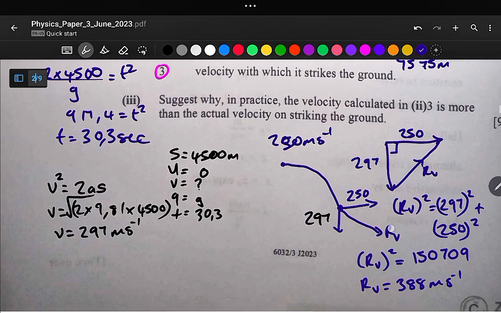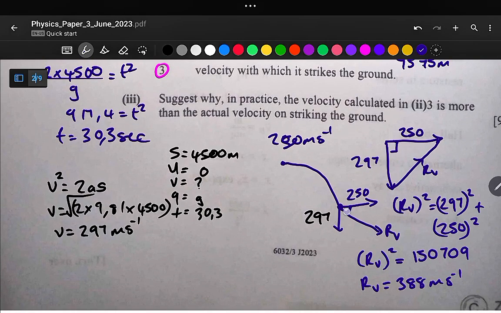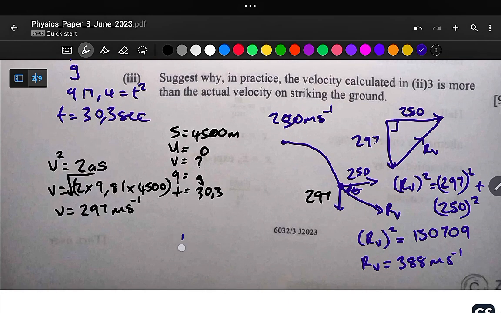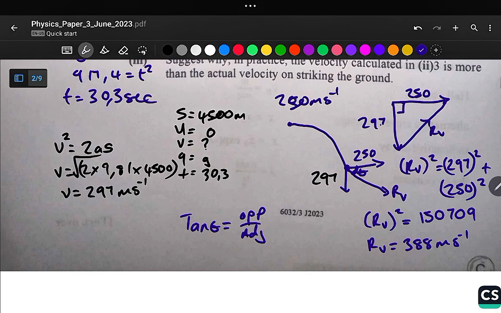This is our velocity, and we also need to calculate this angle here. Given that we have adjacent and opposite, you can simply use tan. So tan theta is equal to opposite over adjacent. Why are we calculating direction? Velocity is a vector quantity, so we need to give the direction of that velocity, unlike speed, which is a scalar quantity. So we need to define these two terms. Velocity is a vector quantity, and speed is a scalar quantity.